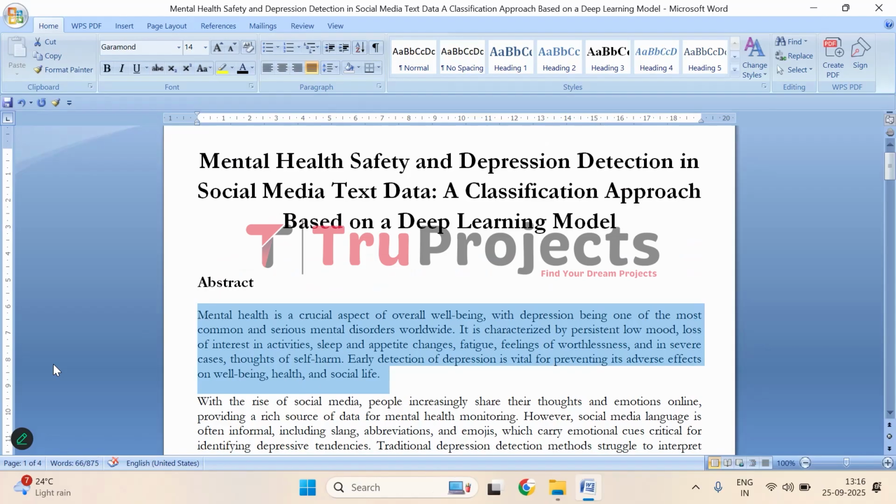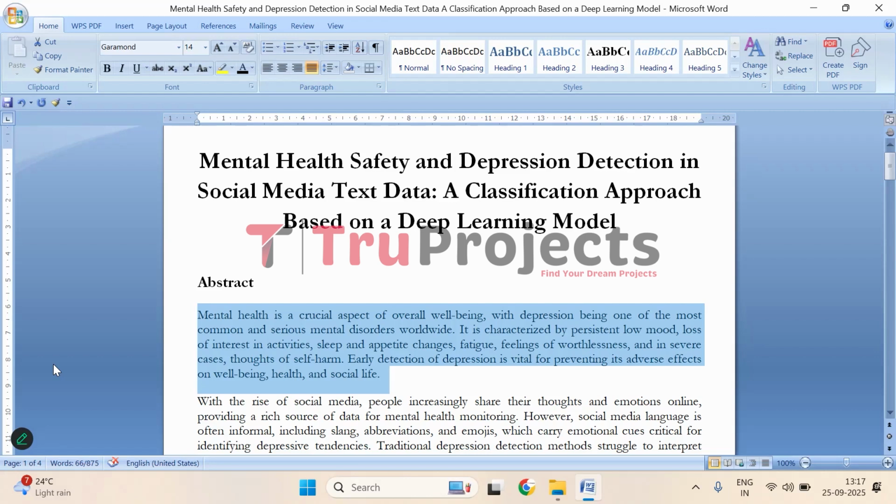Mental health is a key part of overall well-being, affecting how we think, feel, and handle daily life. Depression is one of the most common and serious mental disorders globally. People experiencing depression often feel sad or low for extended periods and lose interest in things they usually enjoy. It can also cause changes in sleep, appetite, energy levels, and concentration, making everyday life challenging. In severe cases, depression can lead to feelings of worthlessness or even thoughts of self harm.